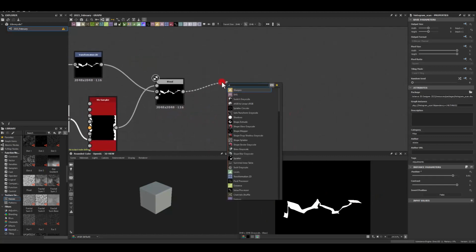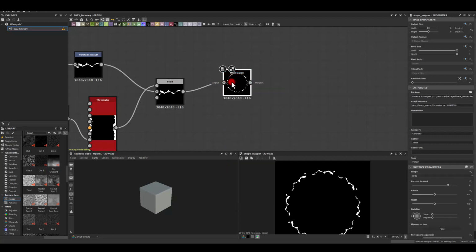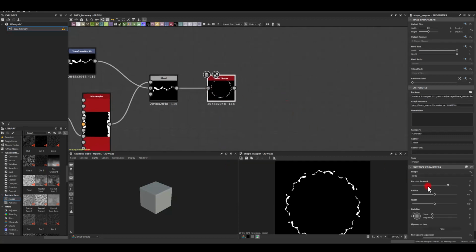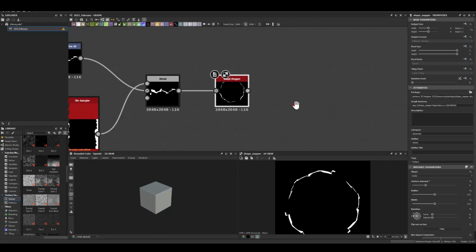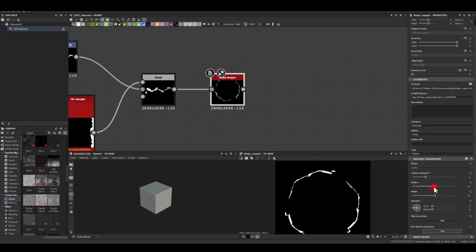Next, I'm gonna use shape mapper. In here for the pattern amount, I'm just gonna go for 3. And I'm gonna start playing with some of the values here.